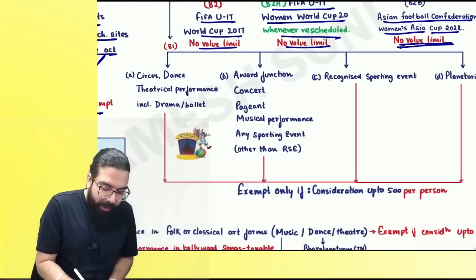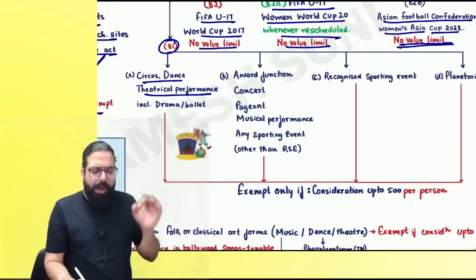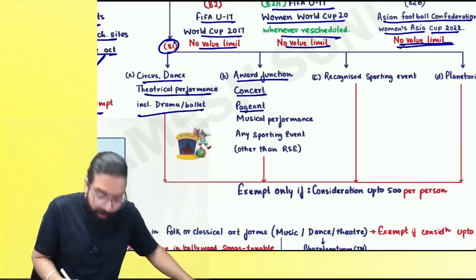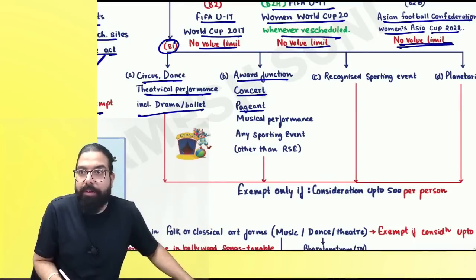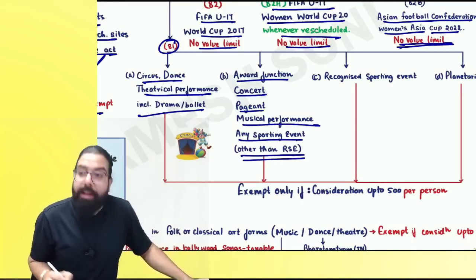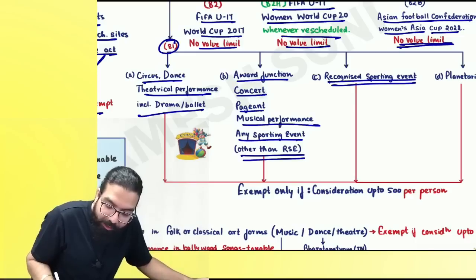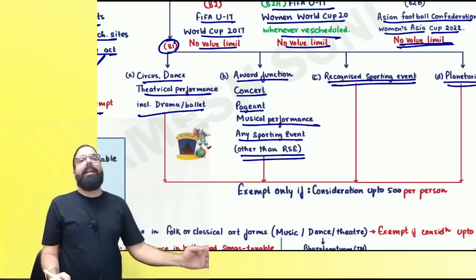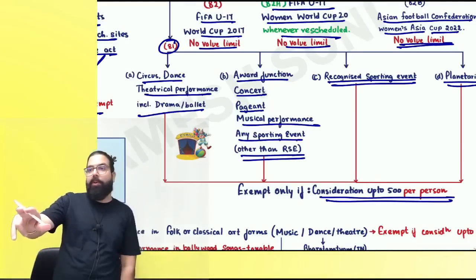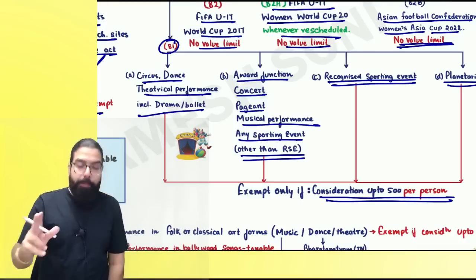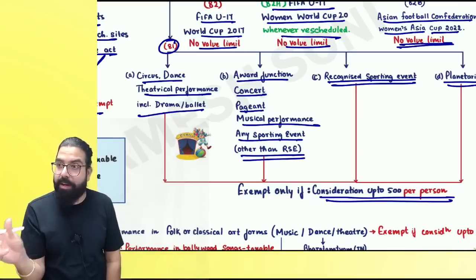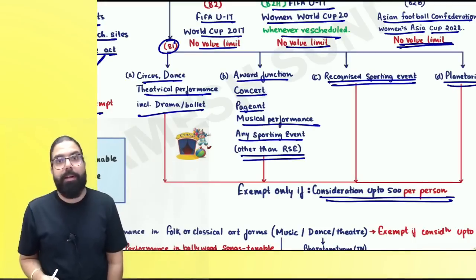The next one over here is, sir, entry number 81: circus, dance, theatrical program including drama, ballet, award function, concert, pageant. What is a pageant, everyone? Fashion show. Can I go ahead, everyone? Musical performance, any sporting event other than a recognized sporting event, or if it is a recognized sporting event or planetarium, if the entry ticket is only up to 500 rupees, then it shall be exempted per person. Okay, everyone, not per couple. Over here it is per person. Per person, 500. 510, full amount taxable. Can I go ahead, everyone?